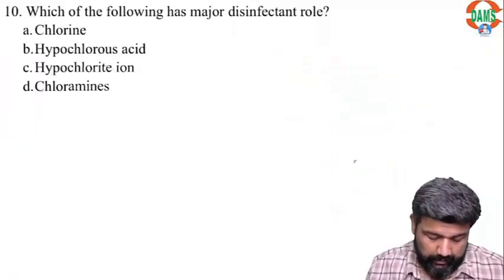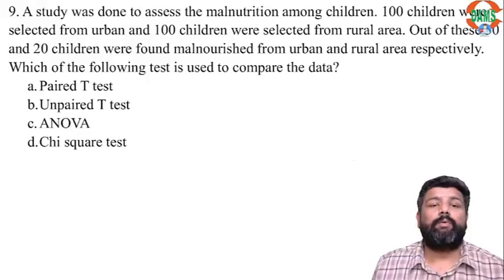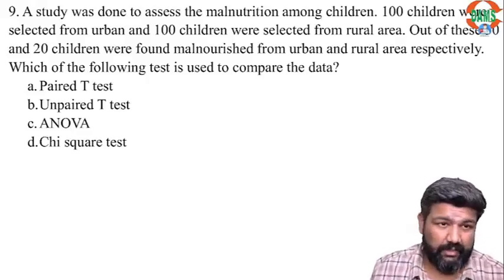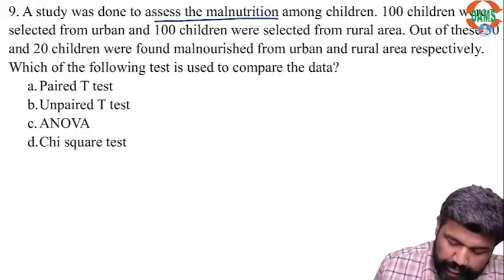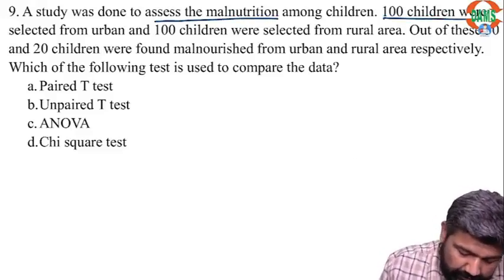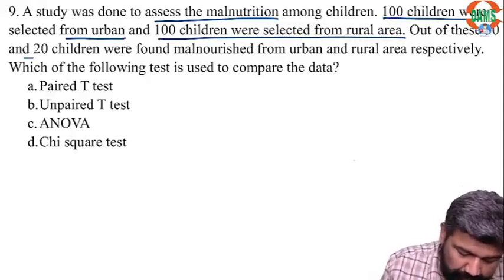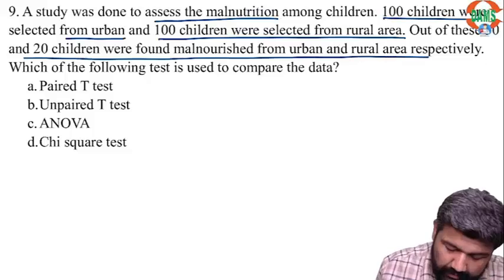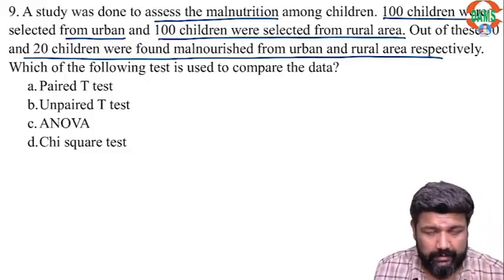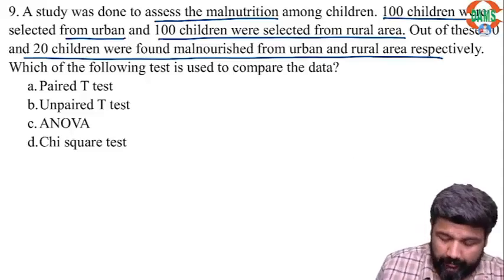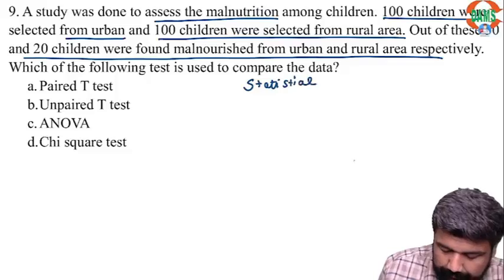Now, a study was done to assess malnutrition among children. 100 children were selected from urban and 100 from rural areas. Out of these, 30 and 20 children were found malnourished in rural and urban respectively. So guys, what is the topic? Statistical test.